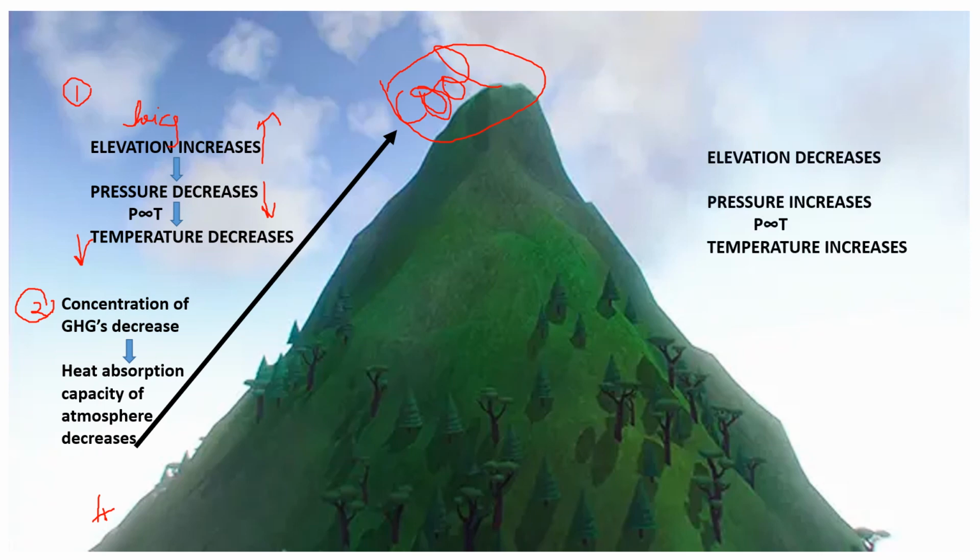Similarly, when the elevation decreases, the pressure also increases. That is in opposite to when the elevation increases, right? While the elevation increases, the pressure is decreasing. So when the elevation is decreasing, the pressure is increasing. Here also the pressure will be directly proportional to the temperature, because of which the temperature also increases as you go down the hill.